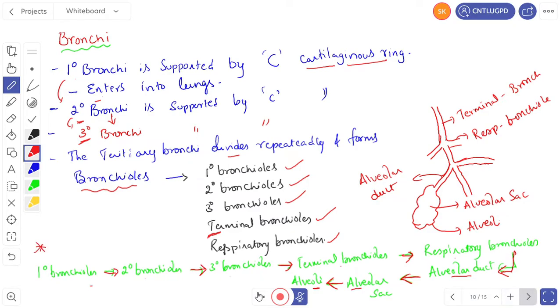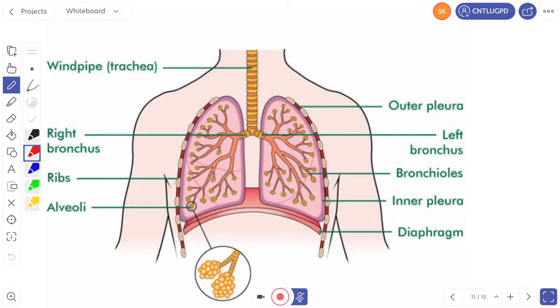Let us see now. Now you can see here bronchioles. This one I'll note with color pens. This is the primary bronchi. Now I'm going with a different color. This is the secondary bronchi. This is the tertiary bronchi.